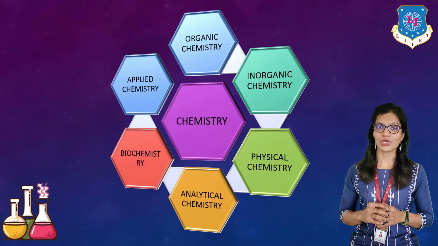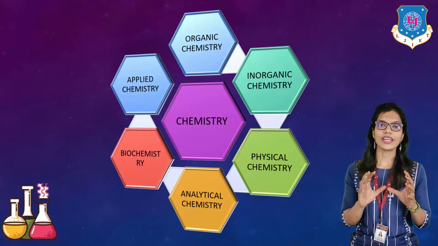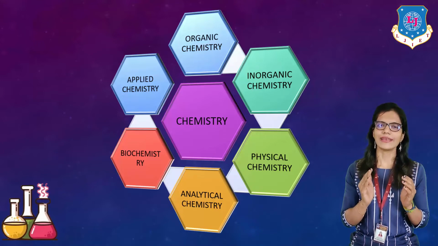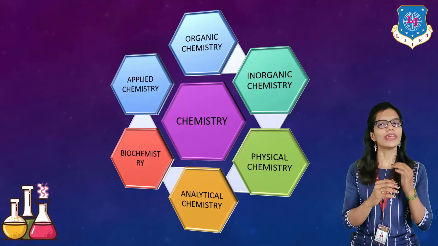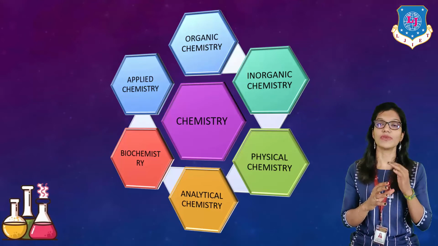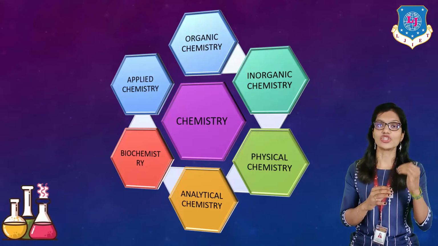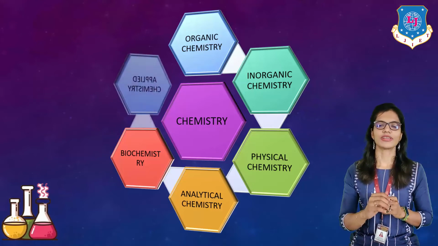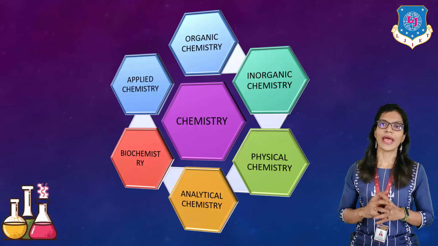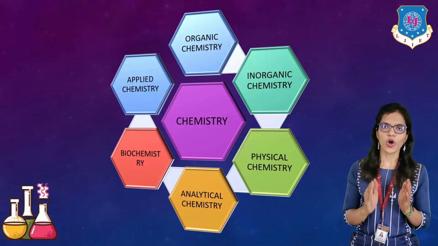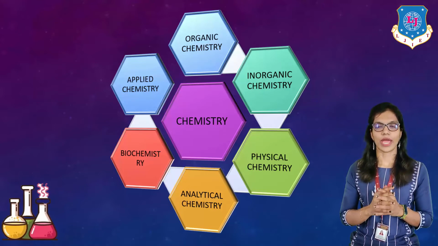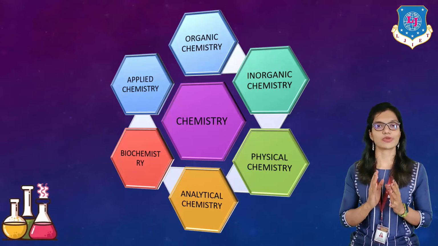It's a branch of chemistry which deals with the study of biochemical reactions that happen in living organisms, or even in non-living organisms which contain certain biological compounds. Last but not least, applied chemistry. Application of all these branches into practical life is possible with applied chemistry only.